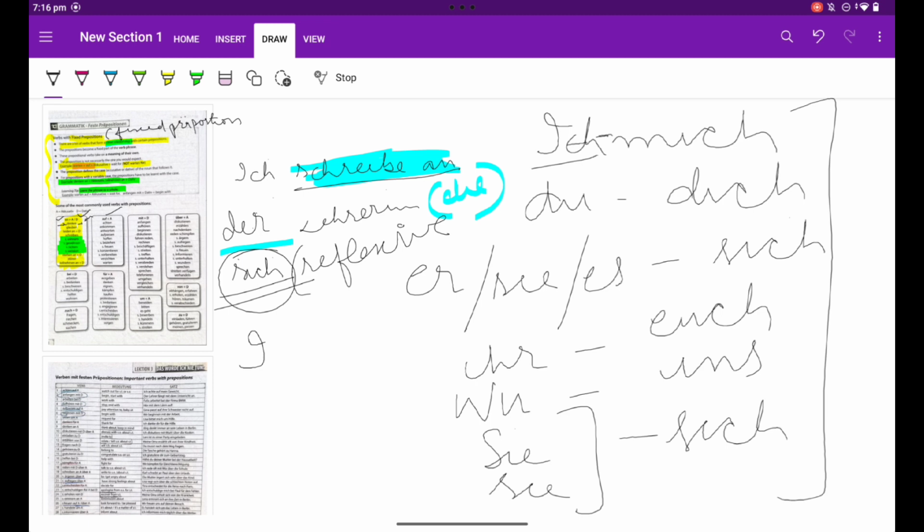I must write it here. If I say ich, then these verbs will have mich with them. And just after the verb, the reflexive will be written. What are reflexives? These are reflexives.